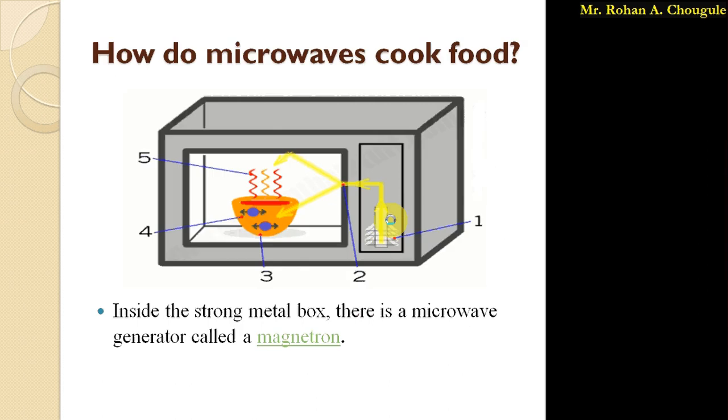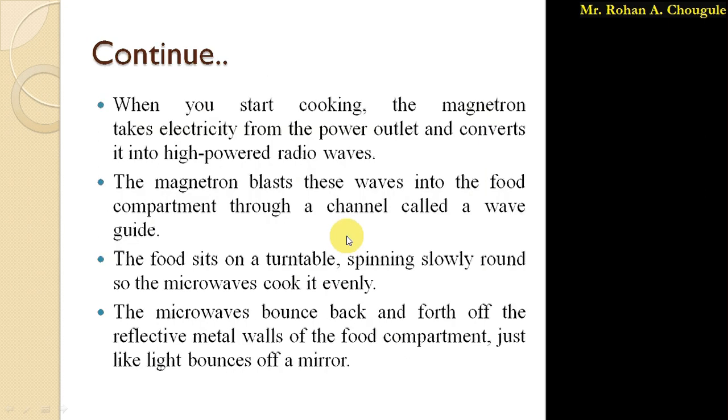Here this is a waveguide, shown by this yellow color, through which the magnetron blasts the waves inside this food compartment. So the microwaves enter into the food compartment through this waveguide.